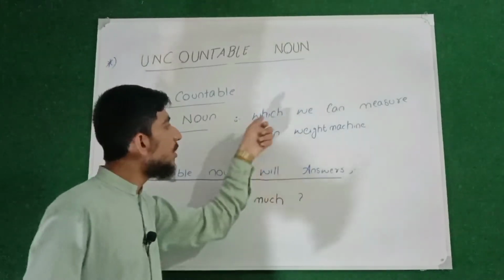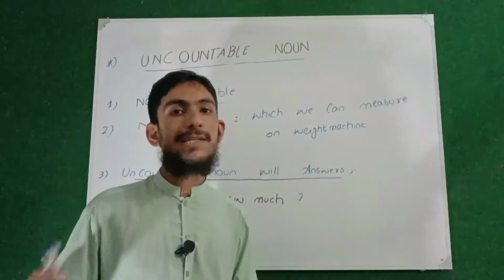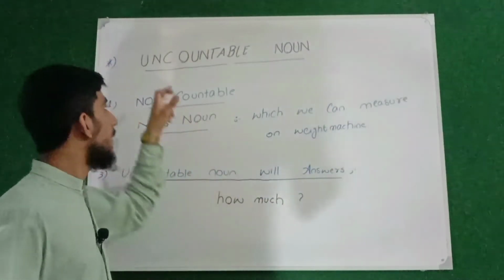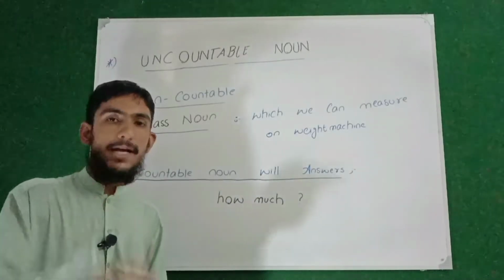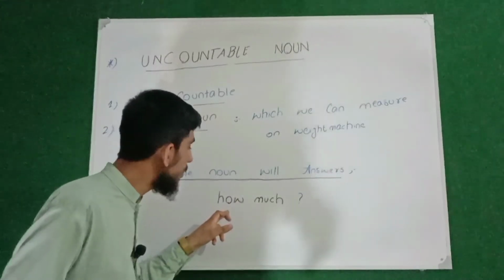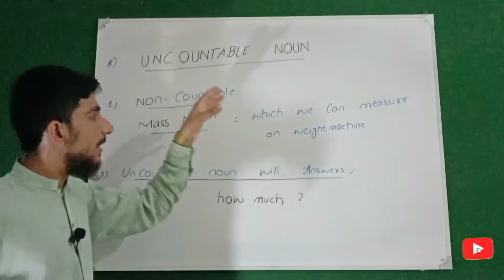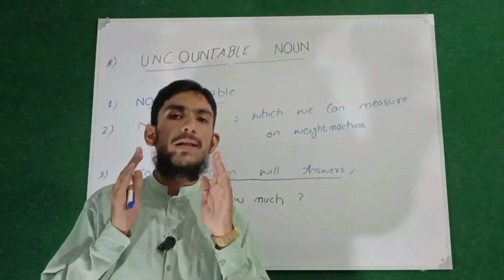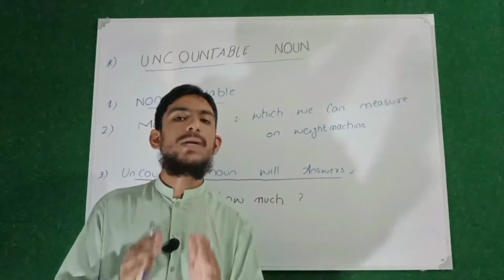What are mass nouns? Those which we can measure on the weight machine, in kilograms, or in liters. They are also called mass noun, and the grammarians say mass noun is uncountable noun. And remember a short trick to find uncountable noun in a sentence: uncountable noun will always answer the question how much. So we have learned three things about uncountable noun: that uncountable nouns are basically non-countable, they are also called mass noun which we can measure on the weight machine, and uncountable noun will always answer the question how much.